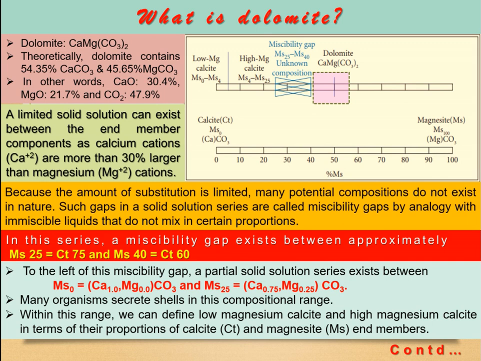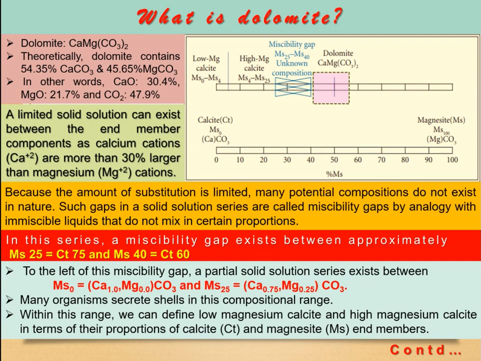In this composition, component-wise, CaO will be around 30.4%, MgO will be 21.7%, and the rest is CO2. Therefore a limited solid solution can exist between the end member components, as calcium cations are more than 30% larger than magnesium.